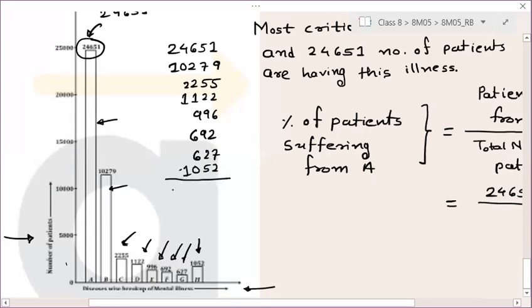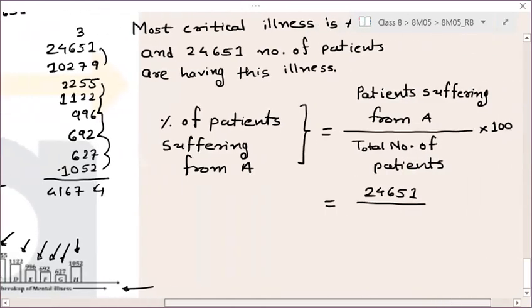So can you add all of them? Wait, who will tell me quickly? Just add all of them. 9 plus 1 is 10. Wait, then 5 plus 2 is 7. 7 plus 6 is 13. 13 plus 2 is 15. 15 plus 7 is 22. 22 plus 2 is 24. And 24 and 10 is 34. Now if you add 3, okay, like this. So okay, few students are giving me this answer, 41674, right? 41674. If you put this here,